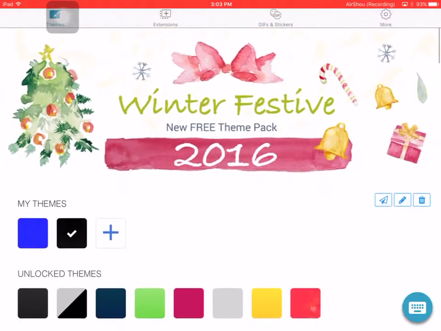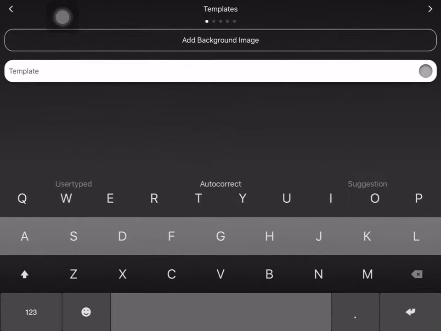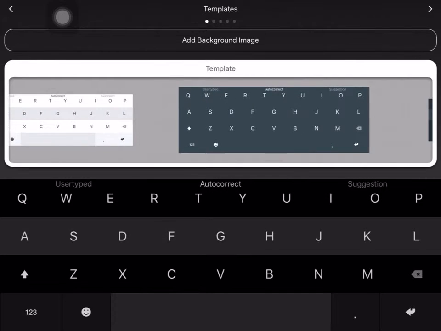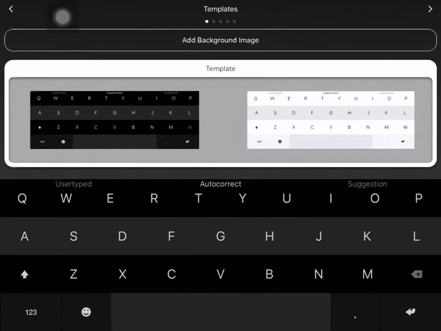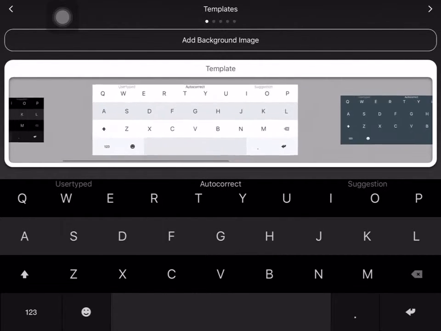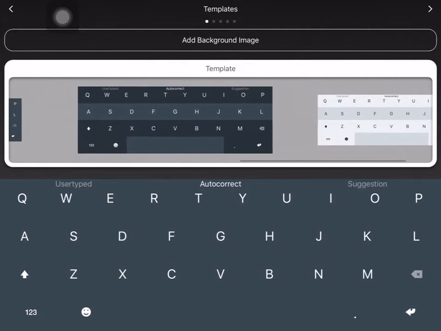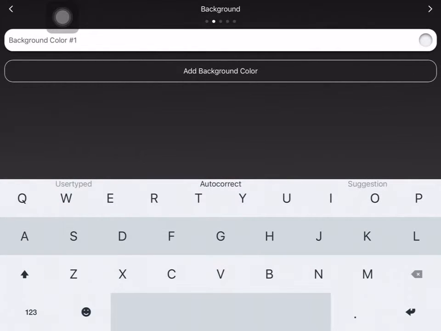Yeah, so this is how you're going to do your custom keyboard. You're going to click on the plus sign, and this is going to be your background image. You can take one from your camera roll, or just pick one of these ones. So I have this black one right here. I'm not saying you have to copy me, but this is one I use because I thought the black was really cool. But you can also use white. You can use this one, this one, and this one as a background that they give you.